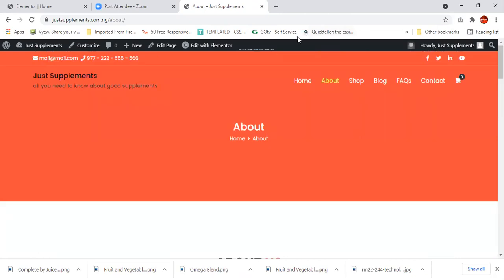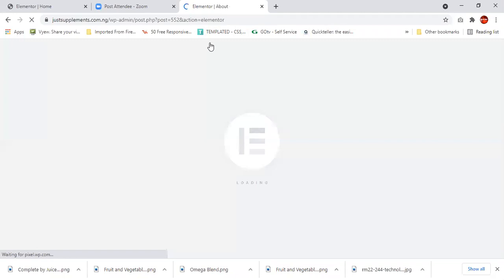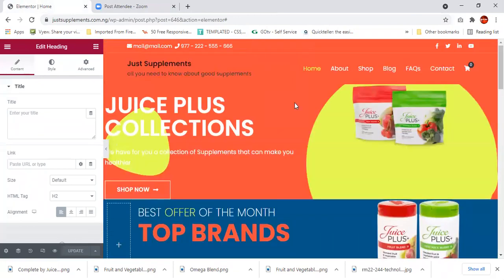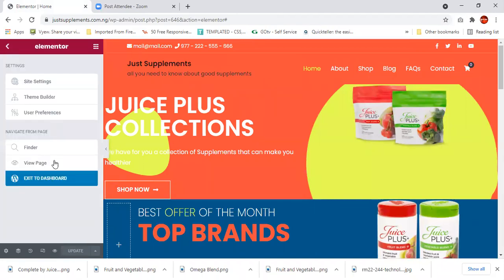Click edit with Elementor as well. See that we have done click edit with Elementor as well. Remember, let me just close this so that I don't get confused. This is the home page for the site. I can get out of here, come over to this part of the dashboard, come to this place, and click exit to dashboard.